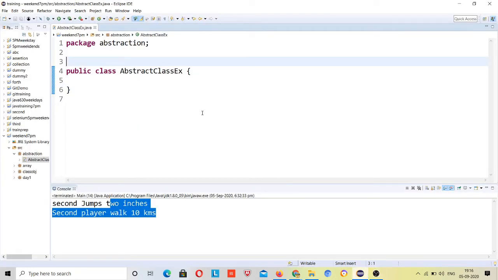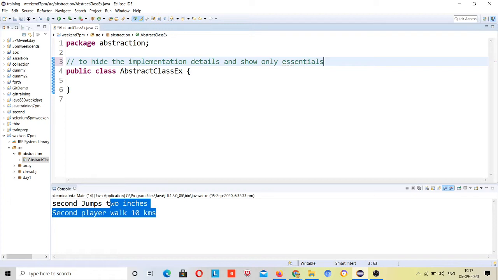What is abstract class? So what is abstraction? To hide the implementation details and show only essentials. What does it mean?